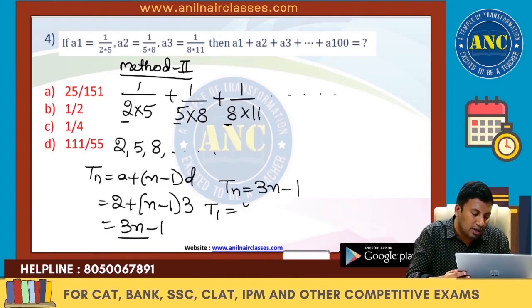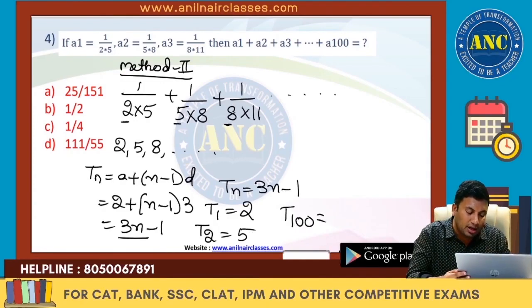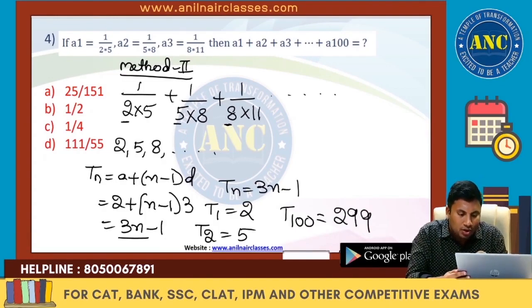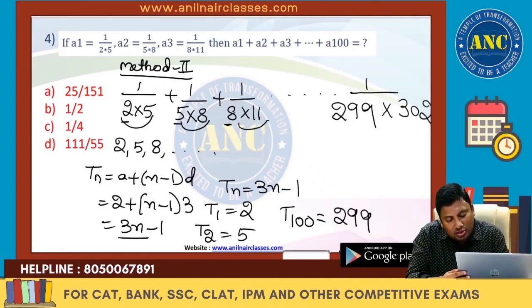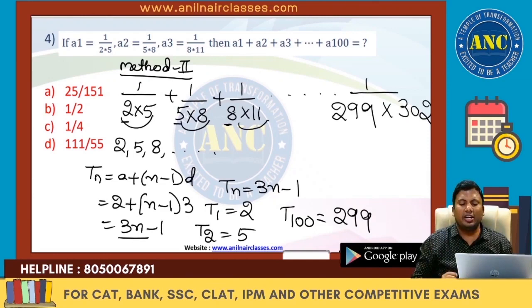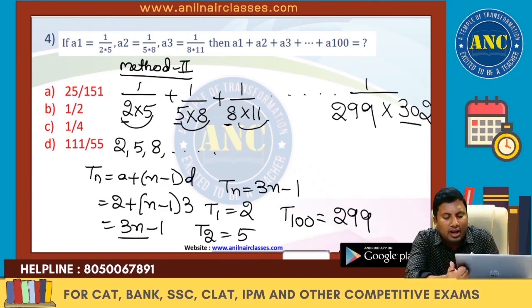T1 is nothing but 3 minus 1, 2. T2 is nothing but 6 minus 1, 5. T100 is nothing but 300 minus 1, 299. So the 100th value is 299. Every time there is an increase of 3, so 3 increase is 302. Just by looking at the question you can say the answer should be either a factor of 302 or 302.